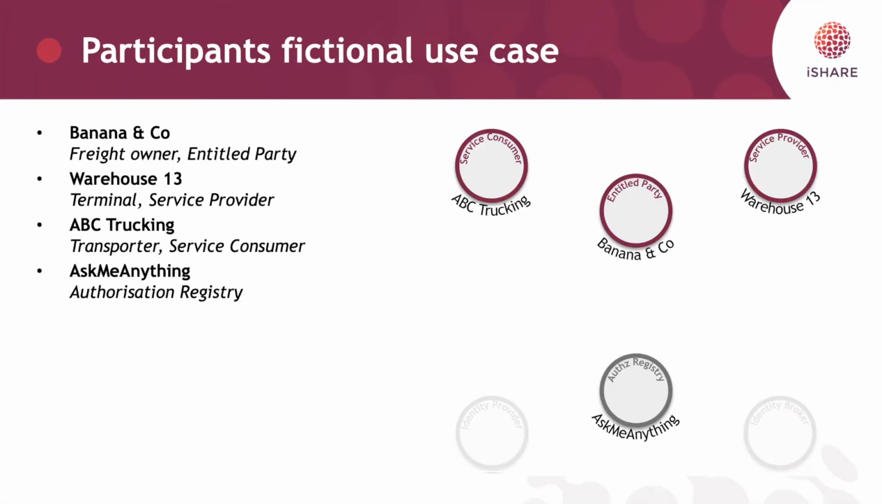So let's recap what these roles are within the iSHARE network. ABC Trucking is the service consumer, as it will consume the service at Warehouse 13, because it will request container data about container Z. So Warehouse 13 is the service provider. It provides a service to ABC Trucking. Banana & Co is the entitled party. It is the party entitled to the data offered by the service provider, Warehouse 13, because the data concerns data about Banana & Co's shipment. It has stored this delegation at AskMeAnything, the authorization registry.